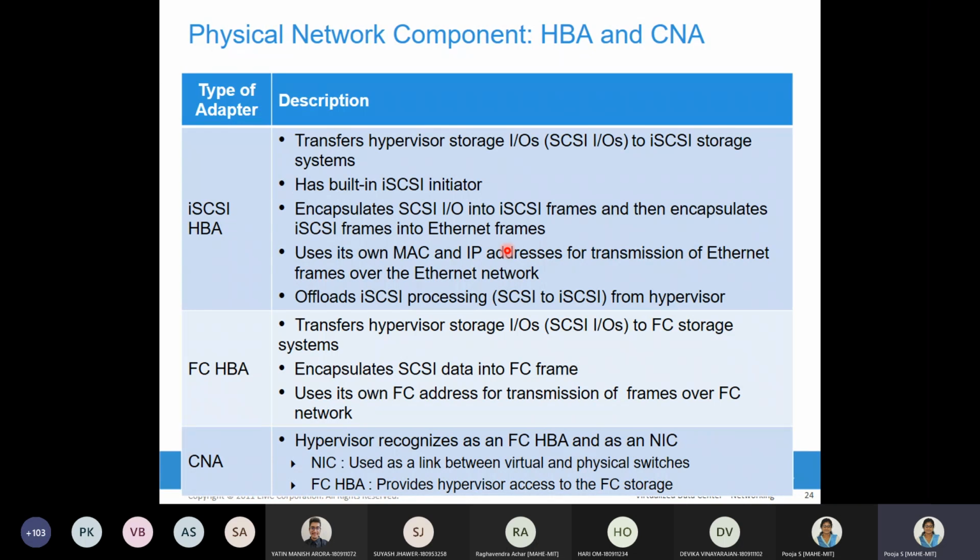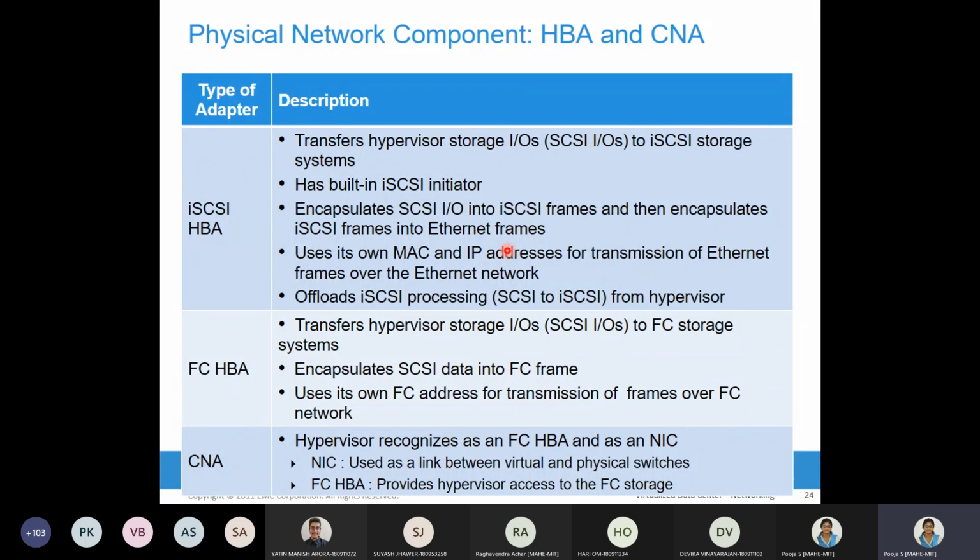We also have the Fibre Channel host-based adapter. Here also, whatever storage access is initiated from the hypervisor kernel, all those SCSI commands have to be converted for FC storage systems. We convert them into FC frames, and these FC frames are then encapsulated into Ethernet frames, which are pushed over Fibre Channel over Ethernet. A physical switch enabled for that type will push it and give access to the FC storage or iSCSI storage array.